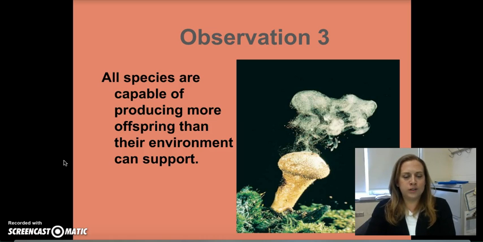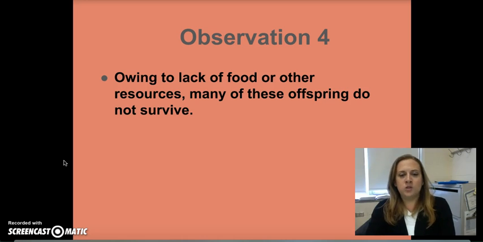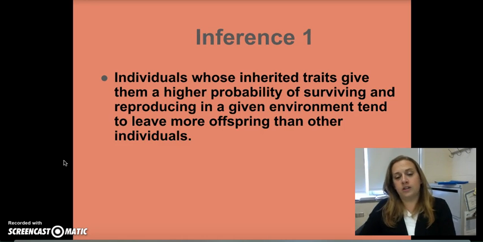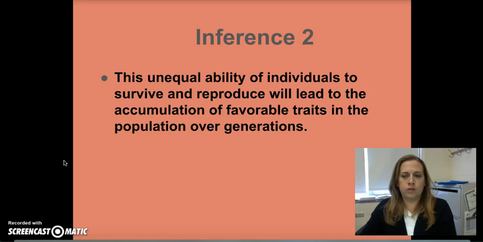So you've got more individuals being produced than the environment can support. And so because of that, many of the offspring that are produced will not survive. Now, we've got several inferences based on these four observations. The first is that individuals whose inherited traits give them a higher probability of surviving and reproducing in a given environment tend to leave more offspring than other individuals. Now, if you wanted to think about this from a human standpoint, if you've got genes that provide for a certain amount of health, then you will live longer and probably reproduce more. And so you would tend to pass on more of your genes to more offspring than somebody who had genes that led to poorer health.